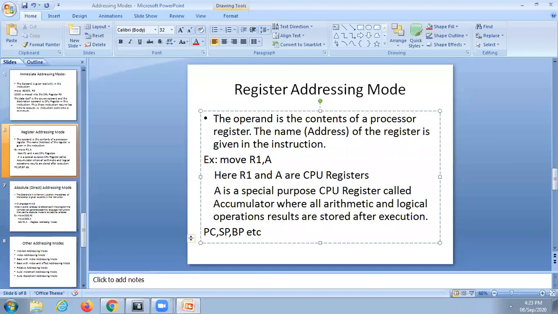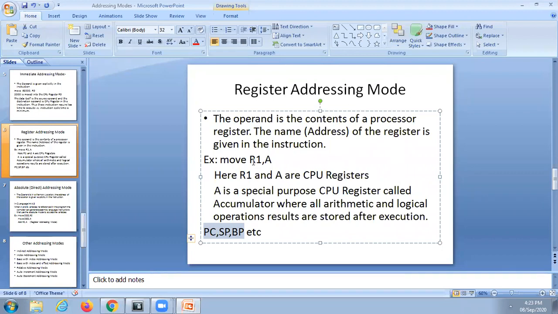If I tell many things, you may be confused. These are generally used in all processors; these three will generally be there. So in addition to R0 to Rn and the accumulator, these special purpose registers are also used as operands in register addressing mode.